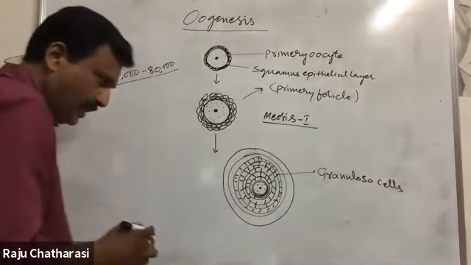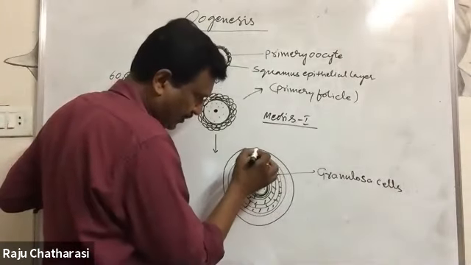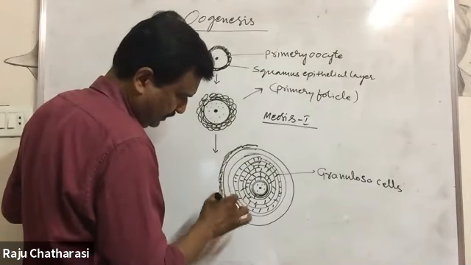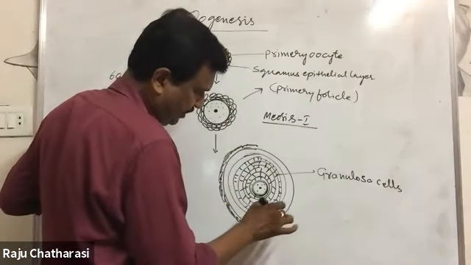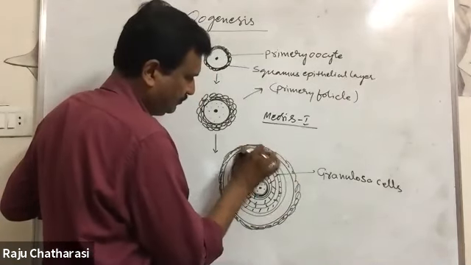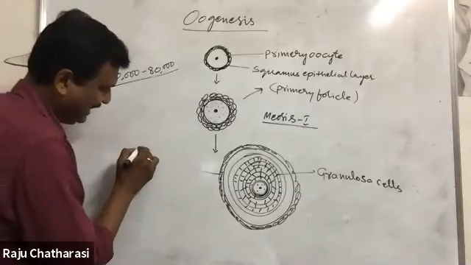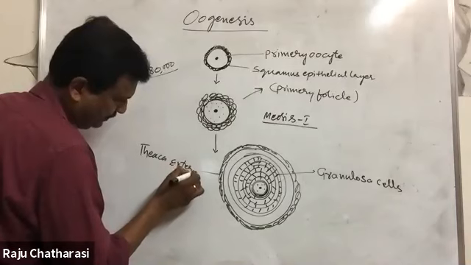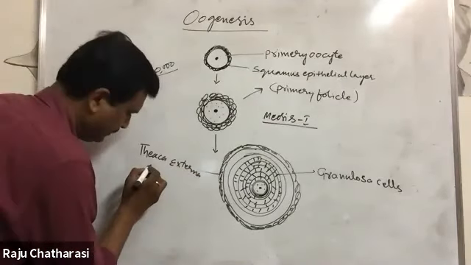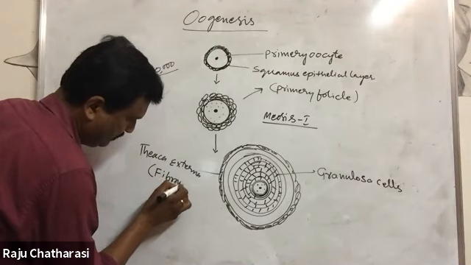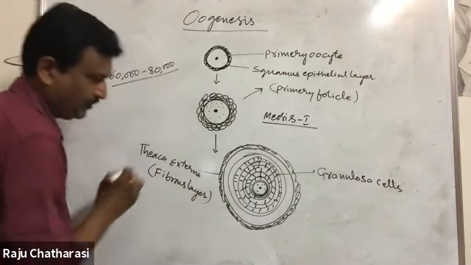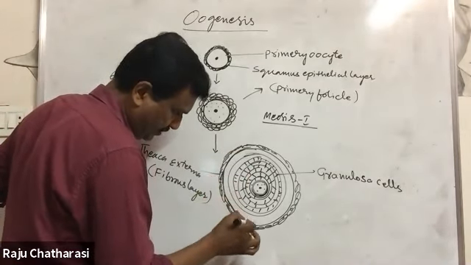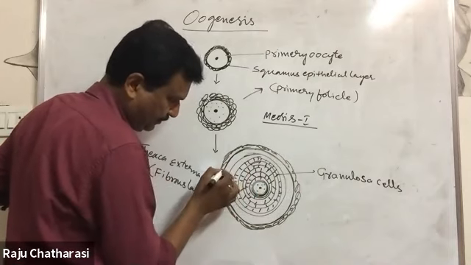Granulosa cells. Okay. Finally, these granulosa cells modify into a fibrous layer, the outer layer. This is the fibrous layer. Okay, it is called theca externa. It is the fibrous layer. Okay, and here cuboid, here one layer between this beneath layer and this layer.